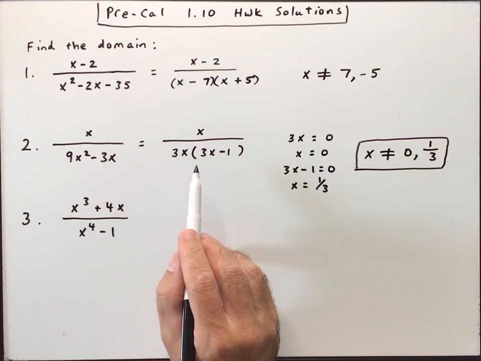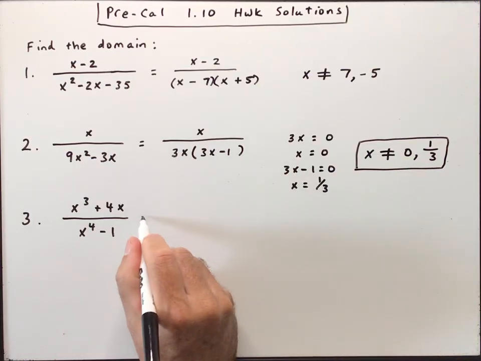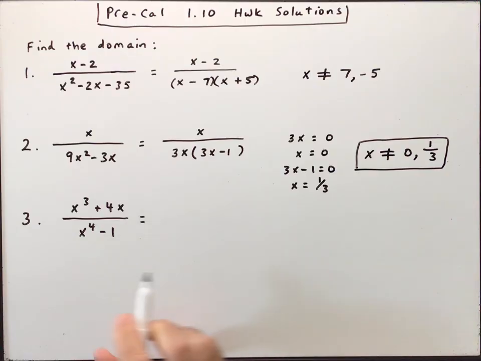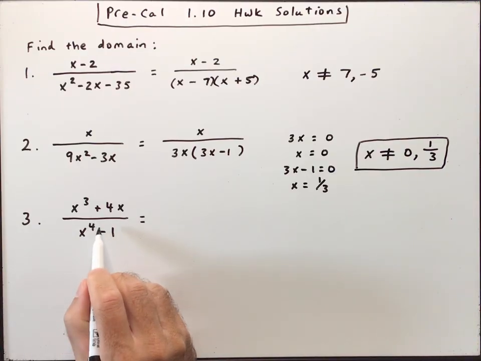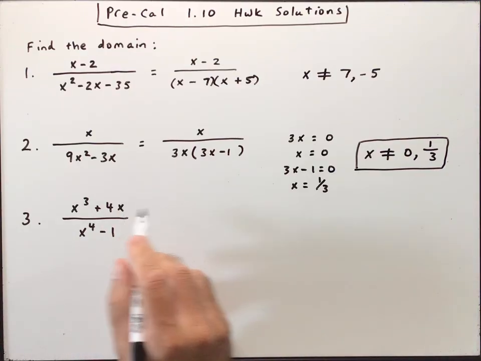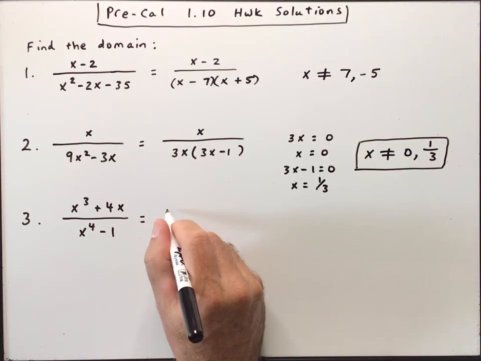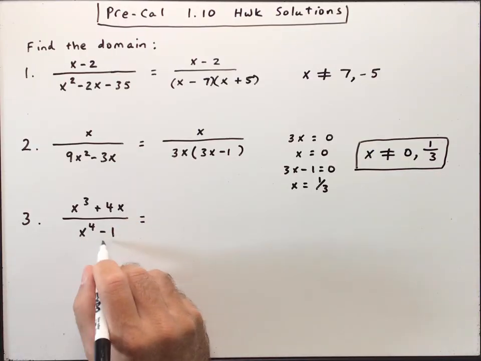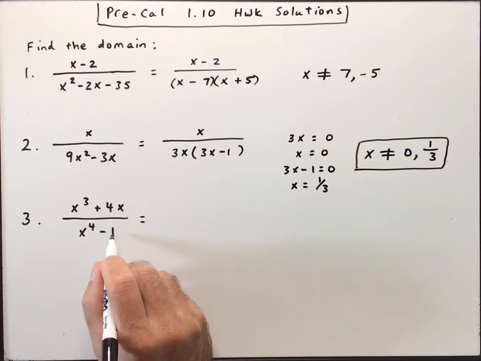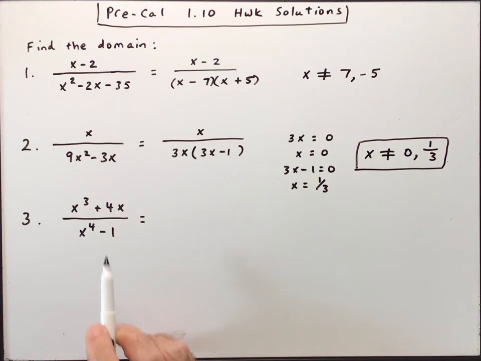All right. So for this one, we can go ahead and factor out the top for practice, but we're really worried about the denominator, okay? What numbers would make the denominator 0? And you could probably eyeball that.